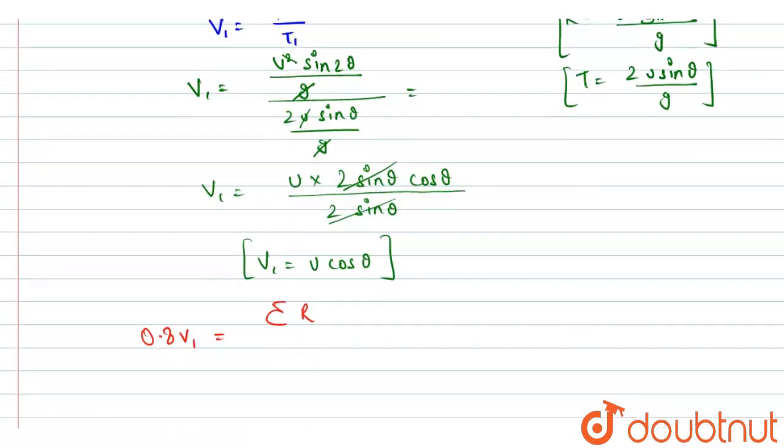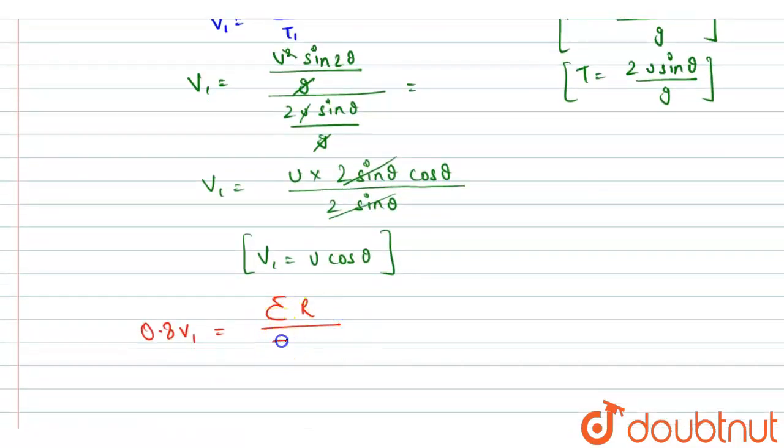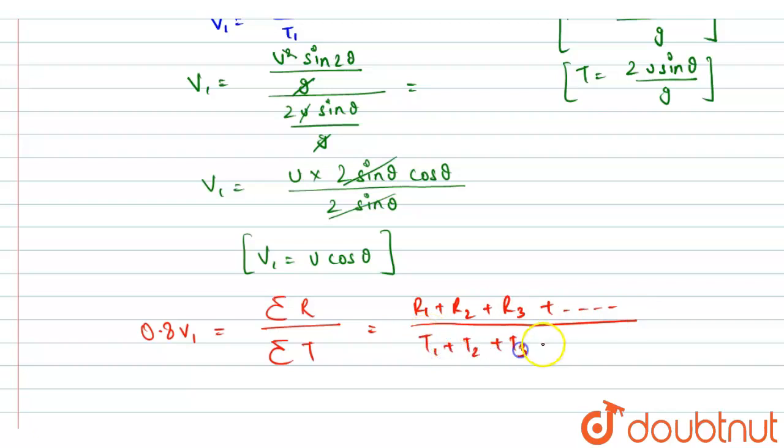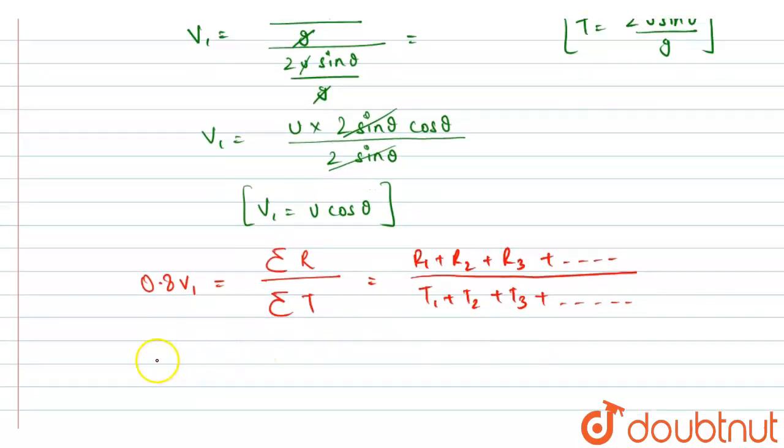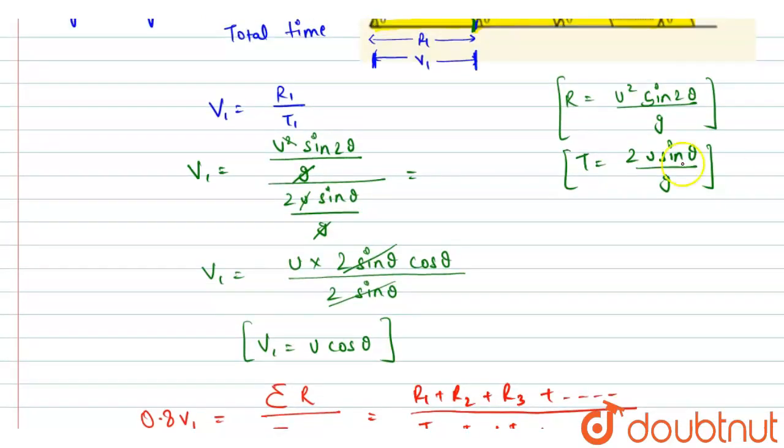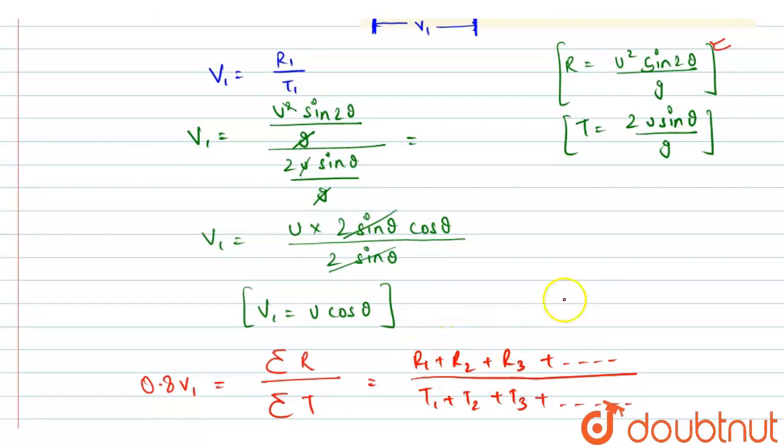So sigma r divided by the total time taken, where sigma r is r1 plus r2 plus r3 up to infinite motions, divided by t1 plus t2 plus t3, the respective times for each projectile motion. So 0.8 times v1 is given by this, using the general formula for the horizontal range. What varies in these terms is only the initial velocities. For the first motion we had initial velocity u naught.